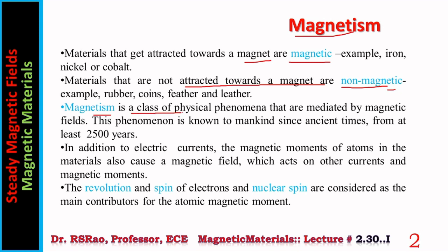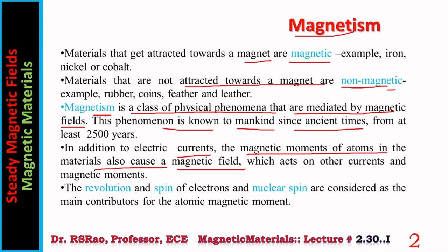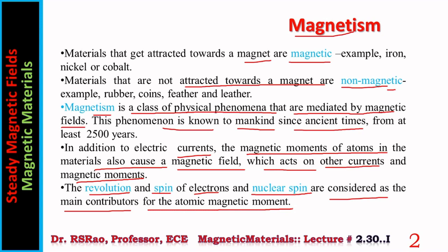Magnetism is a class of physical phenomena that are mediated by magnetic fields. This phenomenon is known to mankind since ancient times, from at least 2500 years back. In addition to electric currents, magnetic moments of atoms in the materials also cause magnetic fields, which act on other currents and magnetic moments. The revolution and spin of electrons and nuclear spin are considered the main contributors to the atomic magnetic moment.